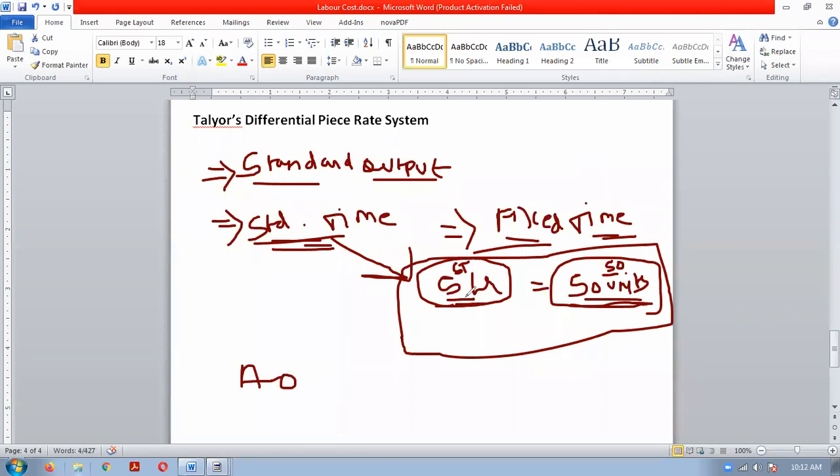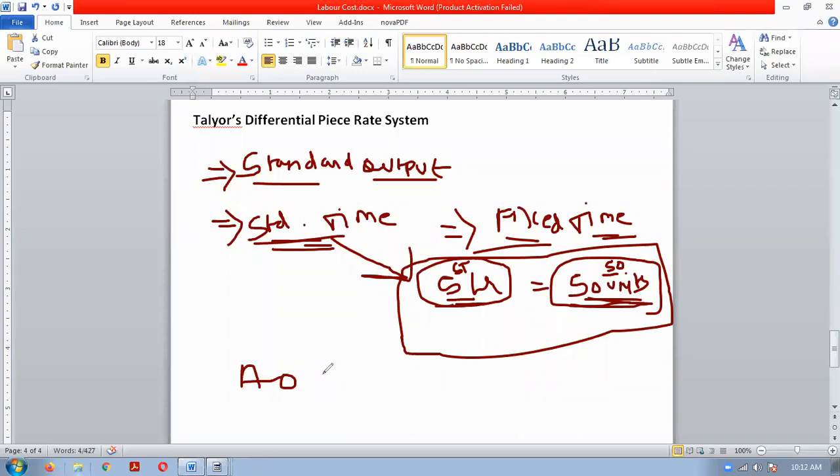Now another thing is the actual output. The company is saying that in 5 hours each worker is expected to produce 50 units. But it may differ from worker to worker, because some workers may be hardworking, some may be skilled.